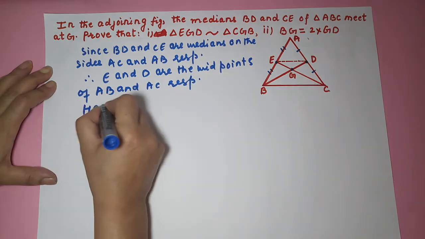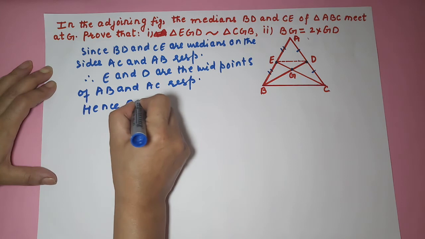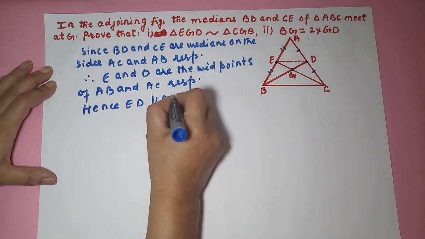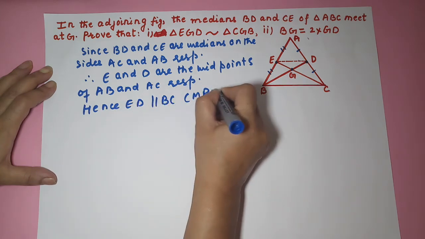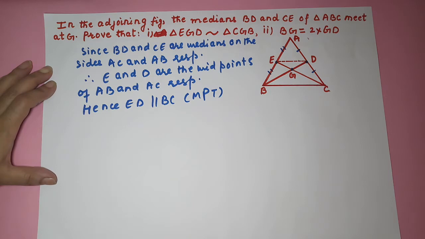Hence, you can say that ED is parallel to BC by midpoint theorem. We have done that in standard 9, right?